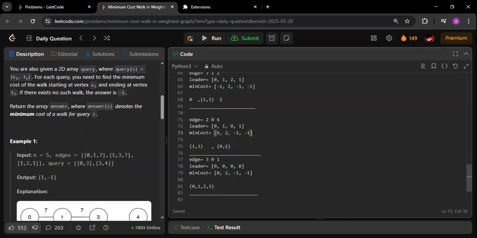Now, the weight is 1, right? You also have to do AND with the weight. So this is 6 AND 2 AND 1. If you do 6 AND 2 AND 1, the 1 is coming from here, and 6 and 2 are coming from here.